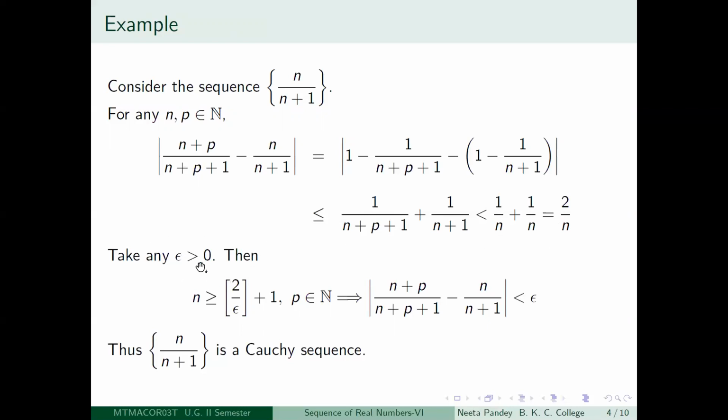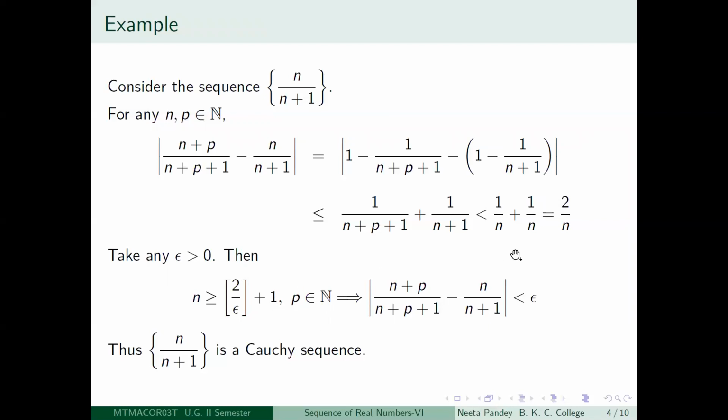Take any epsilon greater than 0. You want that this modulus should be less than epsilon for all little n greater than or equal to capital N. You have to find such a capital N. So now you notice that already this number has become strictly less than 2 by n. So if you can show that 2 by n is less than epsilon for all little n greater than or equal to capital N, that is sufficient for the working out of the example, right?